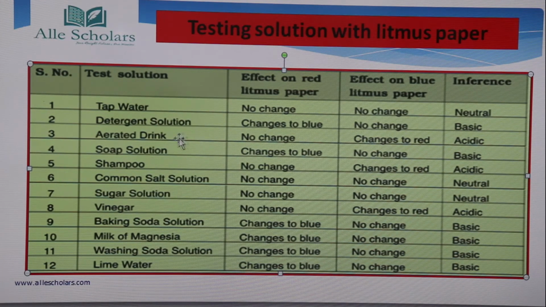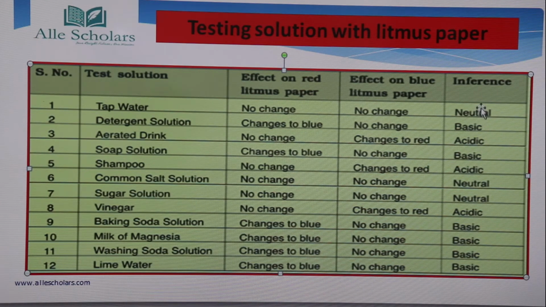Next comes a detergent solution. Red litmus paper changes to blue and blue remains the same. And we have studied that if the change of color is to blue, it means the solution is basic in nature, okay. Next comes aerated drink. Red litmus paper gives no change. And blue changes to red. If blue changes to red, it means such a solution is acidic in nature.